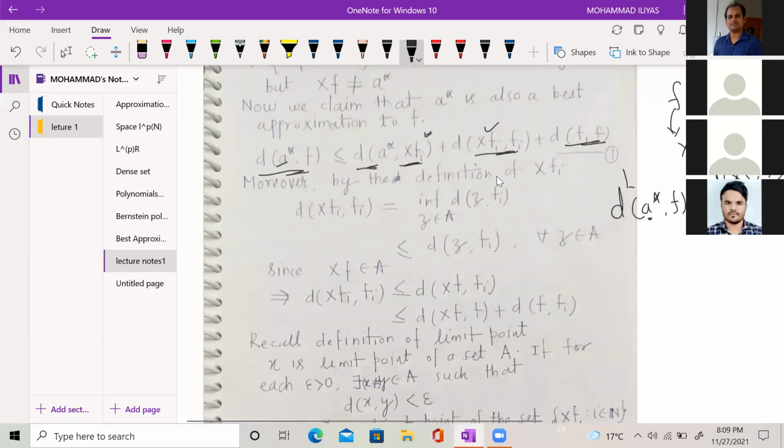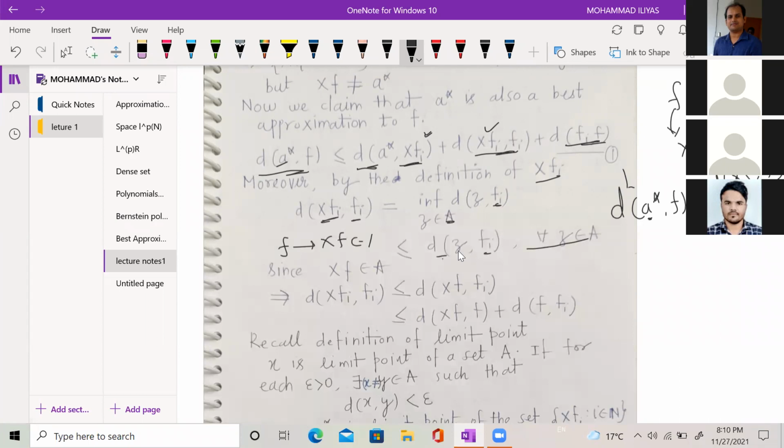Now, by the definition of XFi, since XFi is a best approximate to Fi, I can write it as the infimum of d of Z comma Fi, where Z belongs to A, because XFi is at the least distance from Fi. That is, it is less than or equal to the distance between Z and Fi for every Z belonging to A. Since F has the best approximate XF in A, XF belongs to A. So in particular, I can put Z equal to XF here.